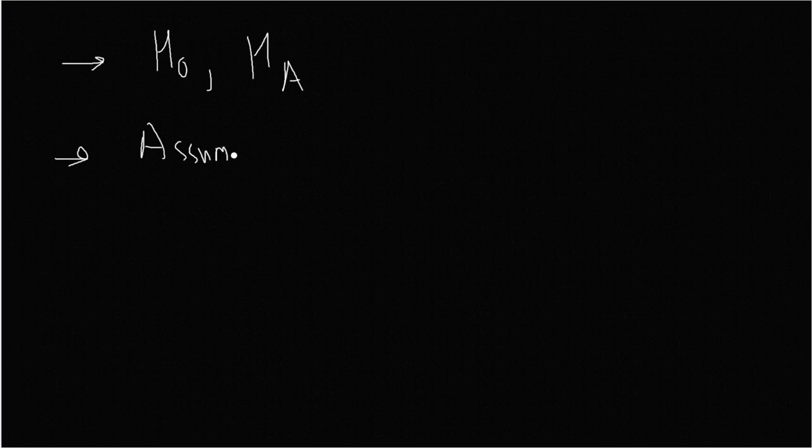Now let's outline some steps. When we're dealing with a hypothesis testing problem, the first thing we want to do is identify the null hypothesis and identify the alternate hypothesis, the claim. The next thing we do is assume that the null hypothesis is true.